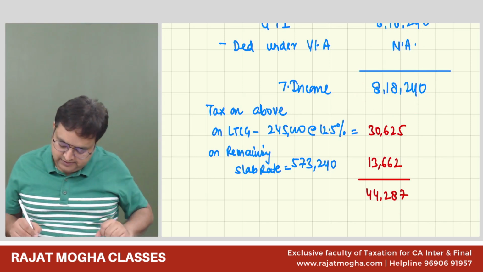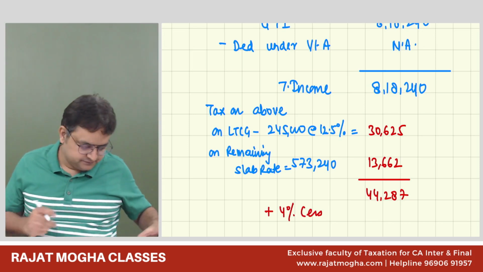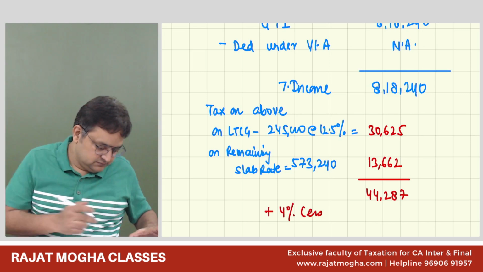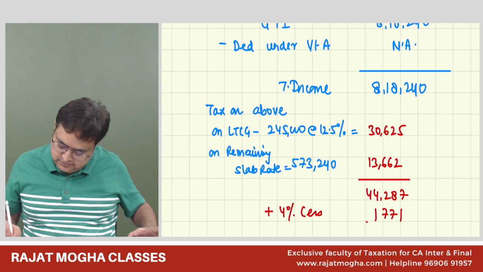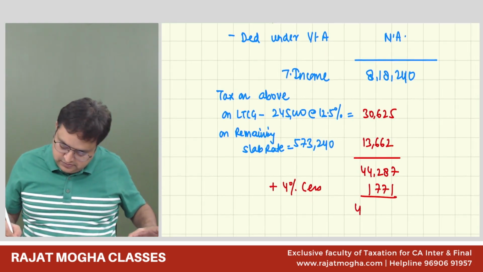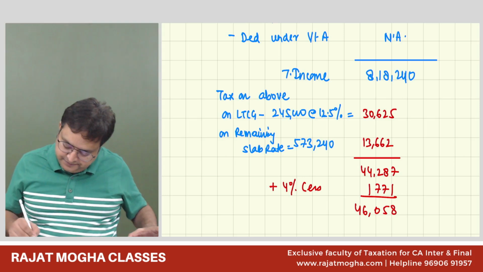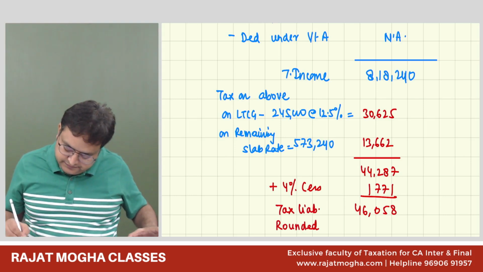So apply 4% cess over here. The tax liability is 46,058, rounded off.